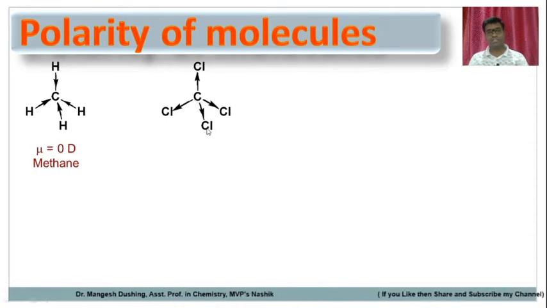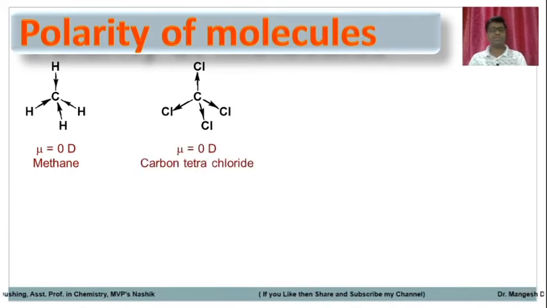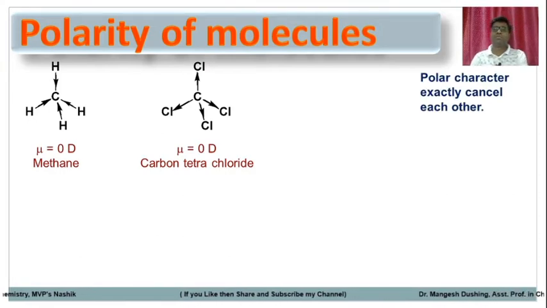So the average charge separation will be 0. That's why mu is equal to 0, and carbon tetrachloride is a non-polar molecule. The polar characters exactly cancel each other. That's why methane is non-polar, and carbon tetrachloride is also non-polar.